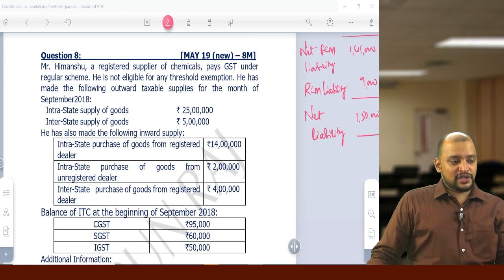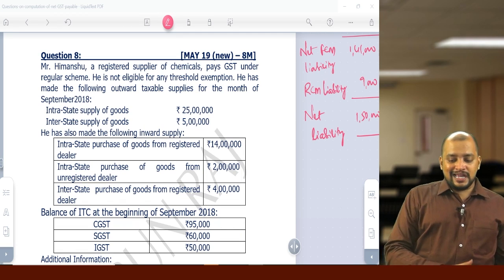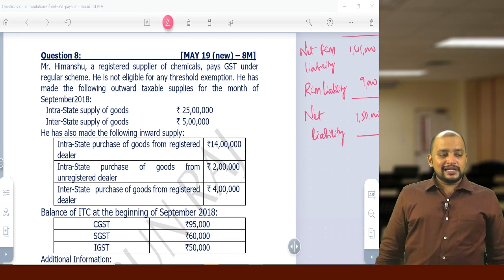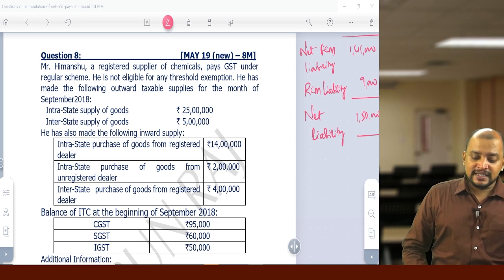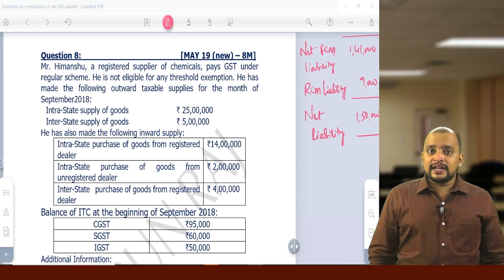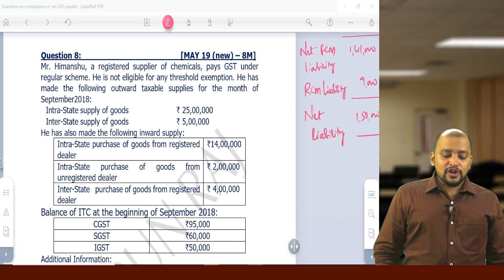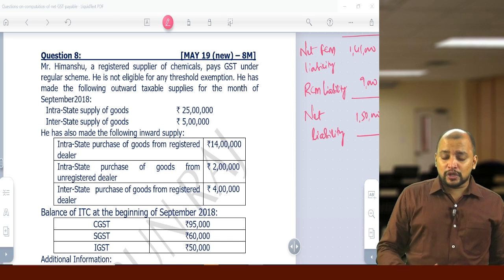Then the next question, question number 8. Mr. Himanshu, a registered supplier of chemicals, pays GST under the regular scheme. He is not eligible for any threshold exemption.